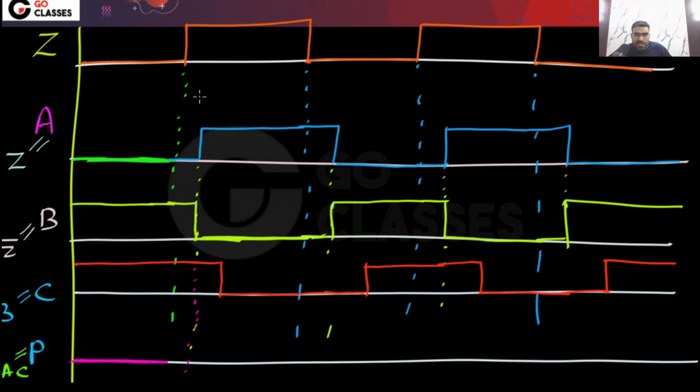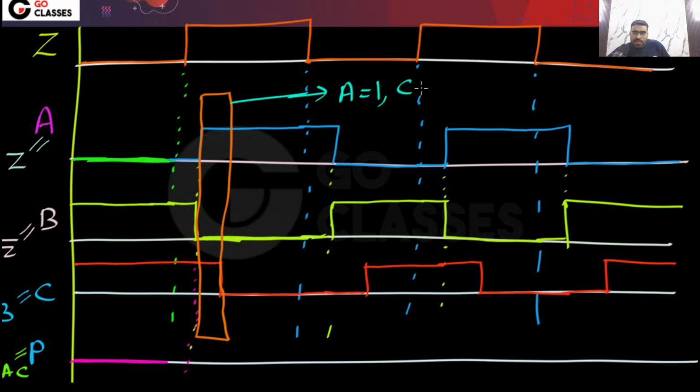What is the glitch? The glitch is here. Let me show you the glitch. Let me draw the glitch here. So the glitch is in this duration, where A is 1 and C is also 1. In this duration, what is happening? A is 1, C is 1, so the output will become 1, right? And this is the glitch.